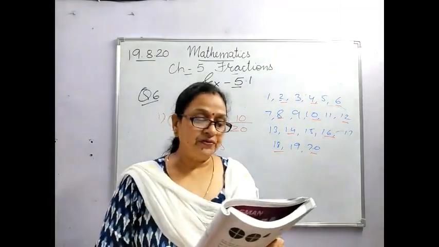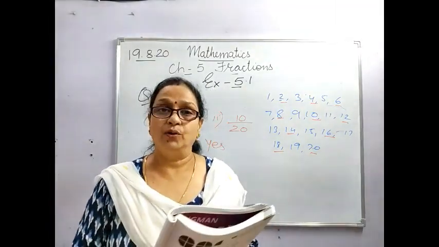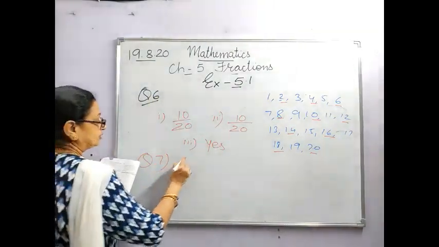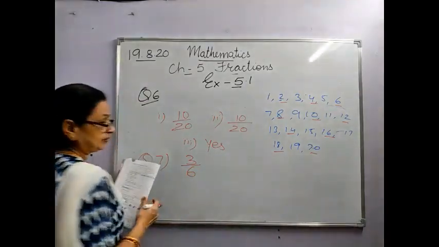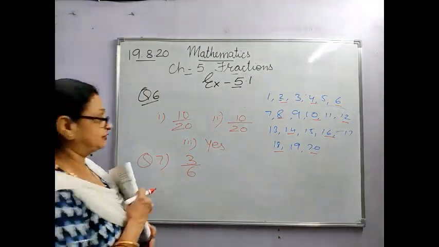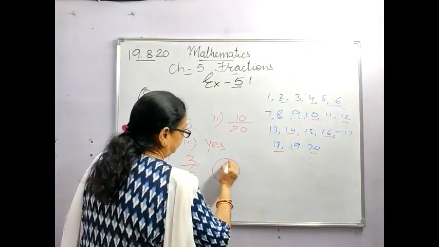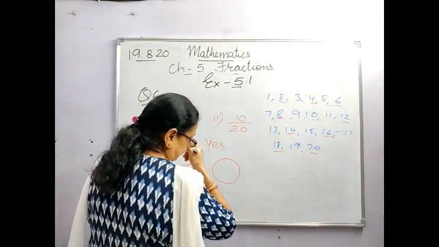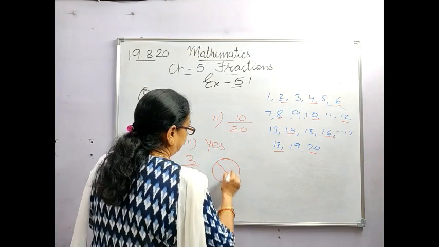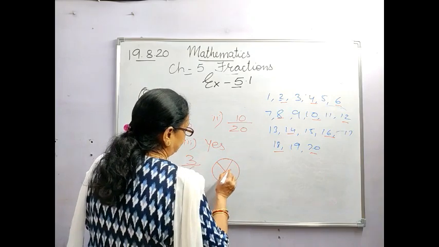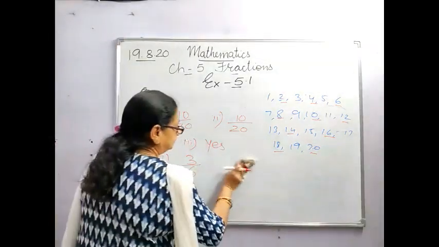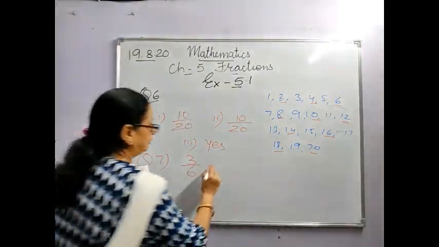How many 3/6 make one whole? Children, see here. 3/6 means total parts are 6, out of which you are using 3. Okay, I'll make it, these are not equal, okay.